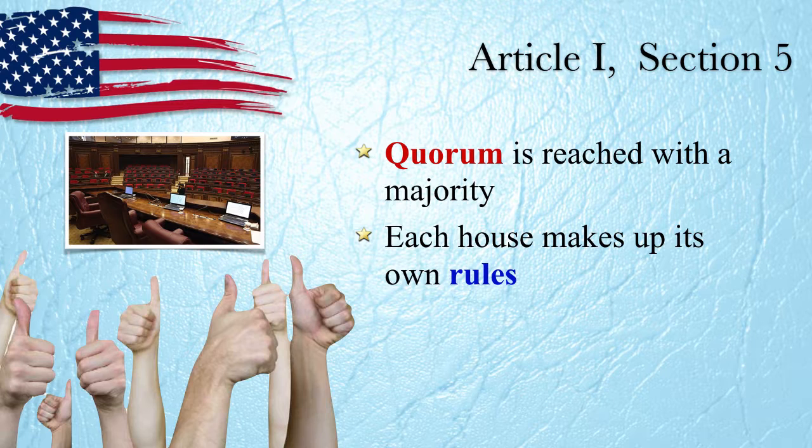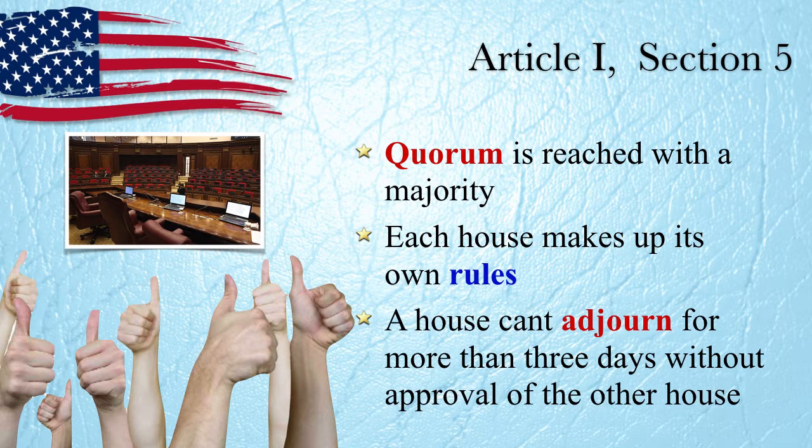Each house, the Senate and the House of Representatives, makes up its own rules. So they don't make rules for each other, they make rules for themselves, the same way you would your own home, right? You don't make rules for your neighbor's house. You don't make rules for the people down the street. You make rules for your own house, and they make rules for their house. So that kind of makes sense.